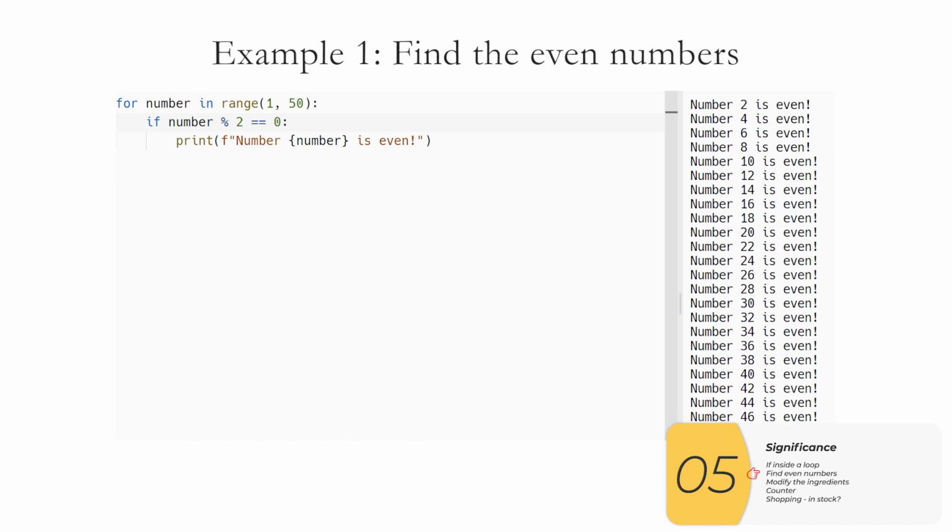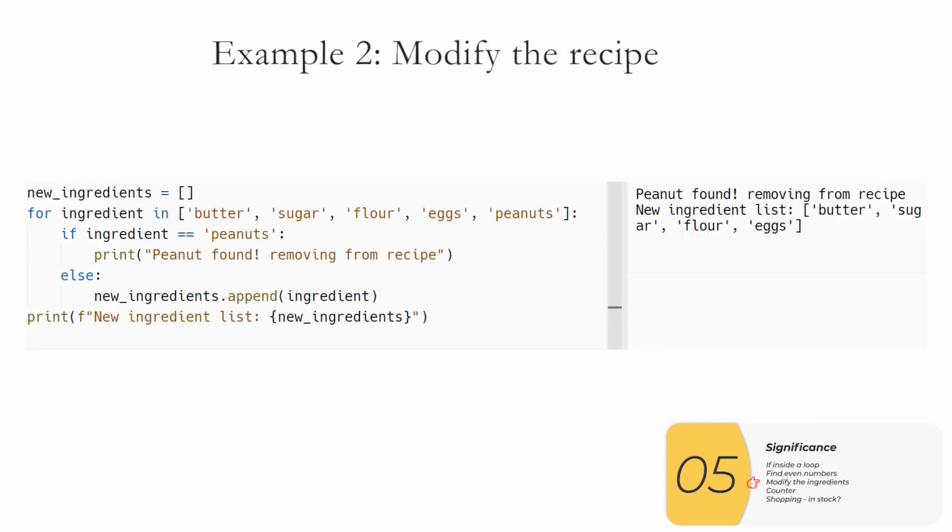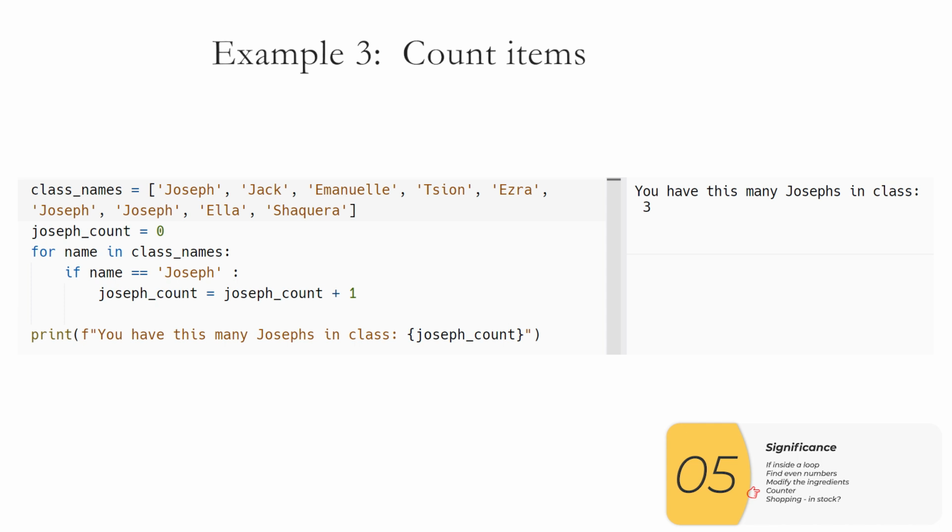So for this first one right here, I can find the even numbers by looping through a whole bunch of numbers and then running a test to see if that number is even. I could loop through an ingredient list and use an if to test for the ingredients that are bad for allergies. I see this one a lot in CSP create tasks. I can loop through names and count particular names. I can loop through anything and count up how many times something in particular shows up.